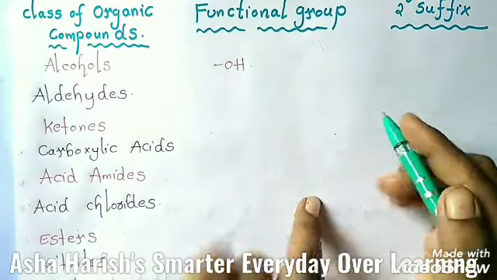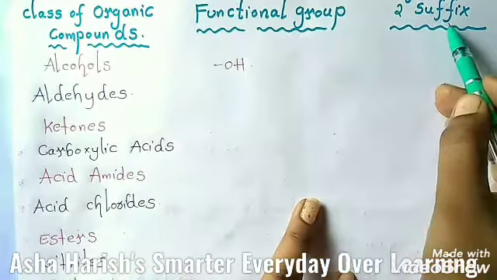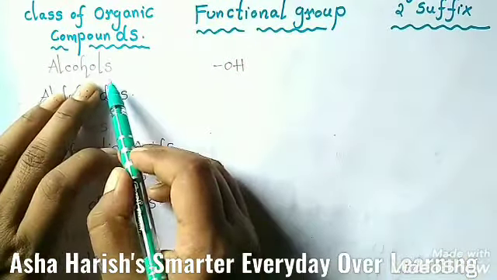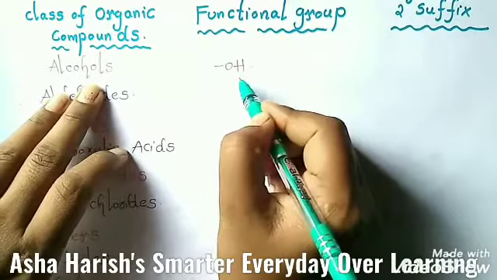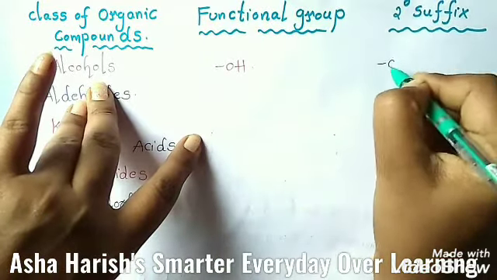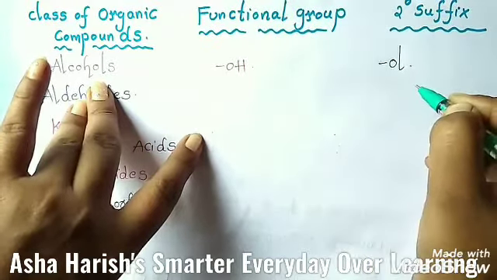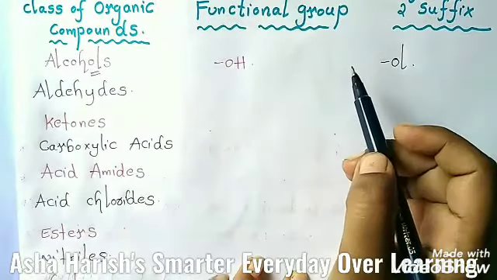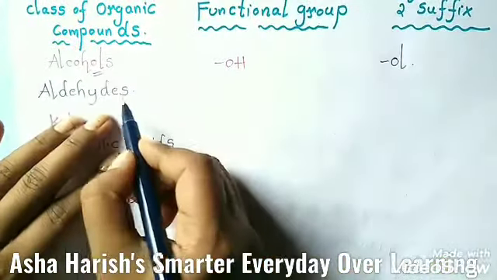Class of organic compounds, functional group and secondary suffix. Okay, then the first one is alcoholic group. The functional group should be OH. And here the secondary suffix that you have to write is OL. Alcohol, this OL is the secondary suffix here. Let's see the second one, aldehyde group.